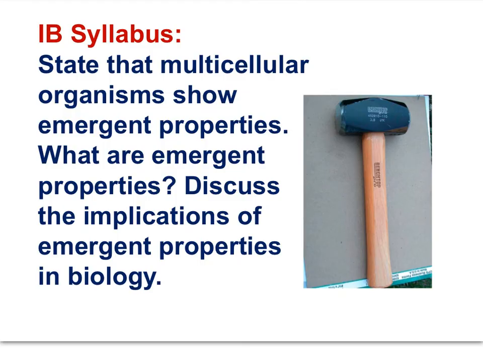Earlier in the movie, I mentioned how the activities of an entire organism emerge from the organs, tissues, and cells of which it is made. The idea here is called emergent properties. Take note, emergent properties. The idea that the whole is greater than the sum of its parts. The handle of the hammer is not useful by itself. The head of the hammer is not useful by itself, but together, the handle and the head together, a useful structure emerges.